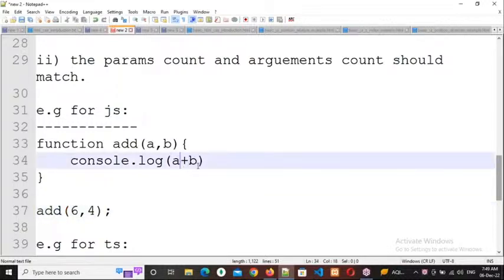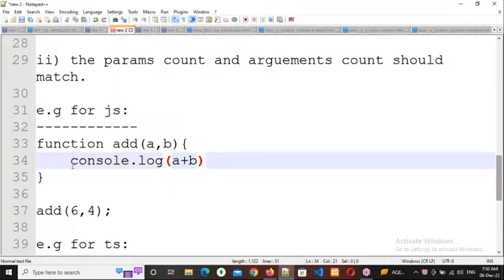In the next step, I'm doing an addition operation, A plus B. Now tell me what output I will get. Respond, everybody. 10, sir. A value is 6, B value is 4. So number plus number equals number: 6 plus 4 equals 10. Number plus string equals string only. String plus number equals string only.